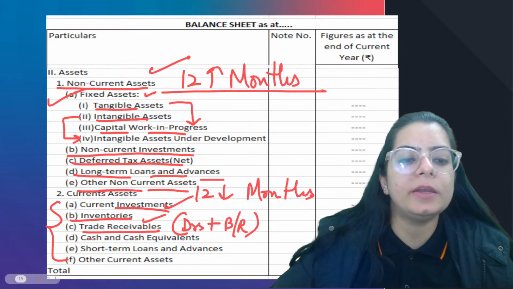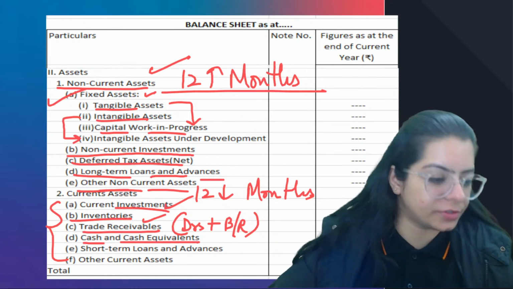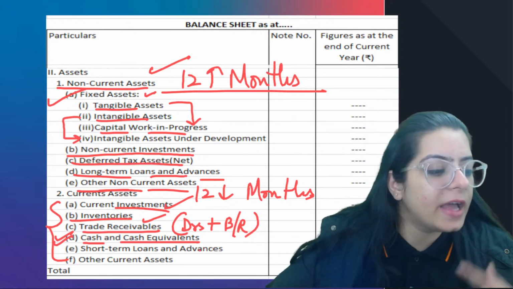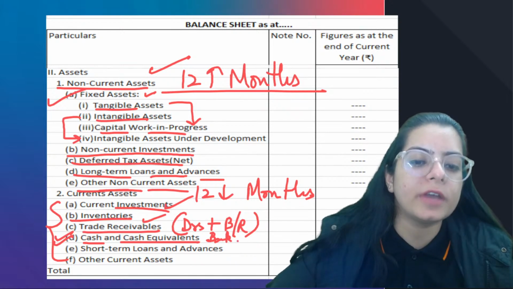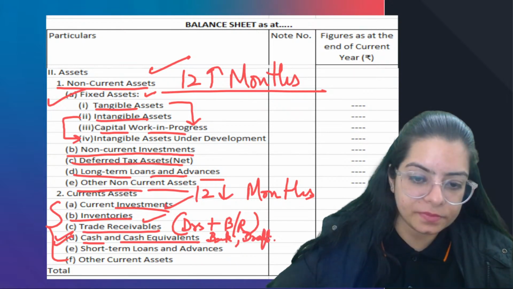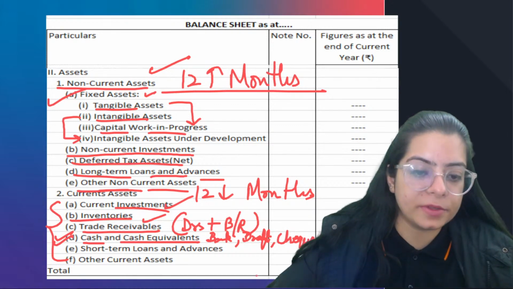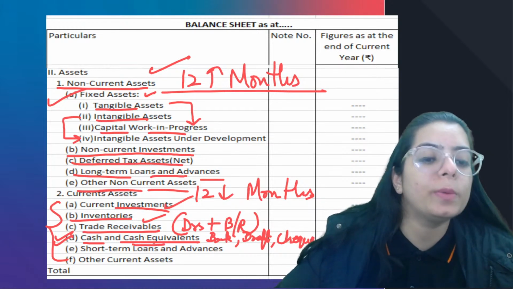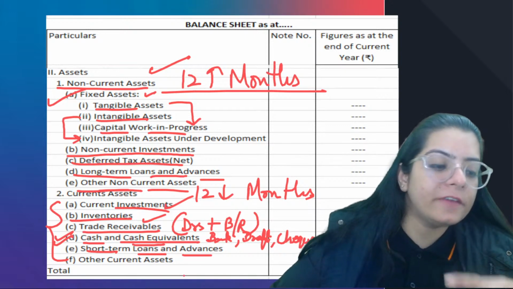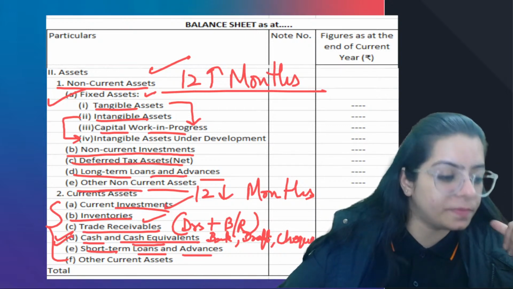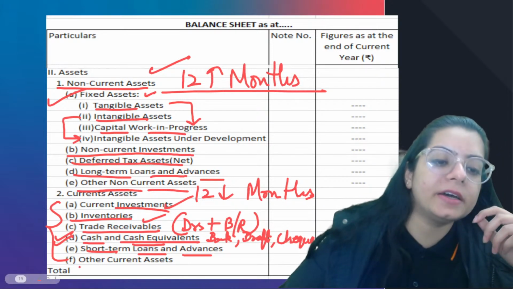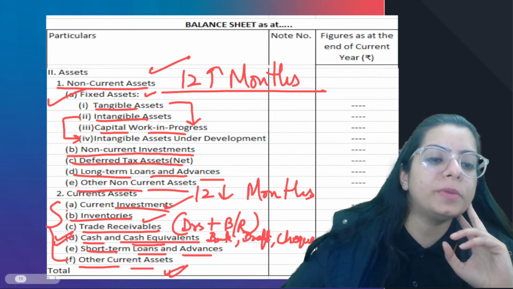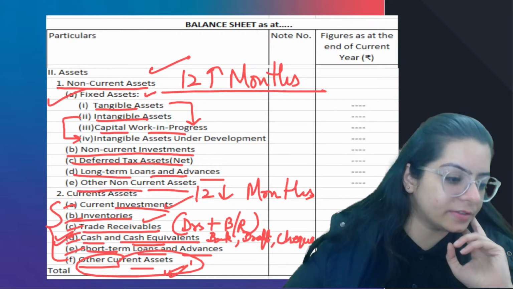Cash and cash equivalents means items which are equal to cash. If you have done the cash flow statement, you might know this: cash as well as all the things which are counted equal to cash, like bank balance, draft, cheque, and short-term investments. Short-term loans and advances: if you have given a loan or advance to anybody for the short term, that comes under this. Other current assets: if there is anything for the current period which could not be covered under these heads, that comes under other current assets.